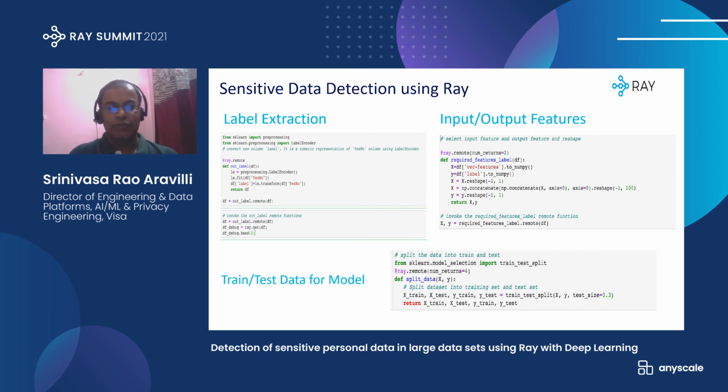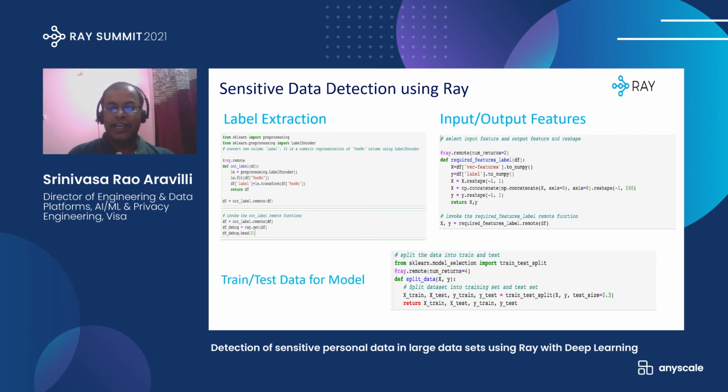Once we have the input features extracted, the same thing is given to the scikit-learn model to generate the training data and test data based on the data loaded. Here we are using around 70% of the data as training data and 30% as test data. If you pass the data generated using the vector dimensions and the labels, this function will split the data into training data and test data.